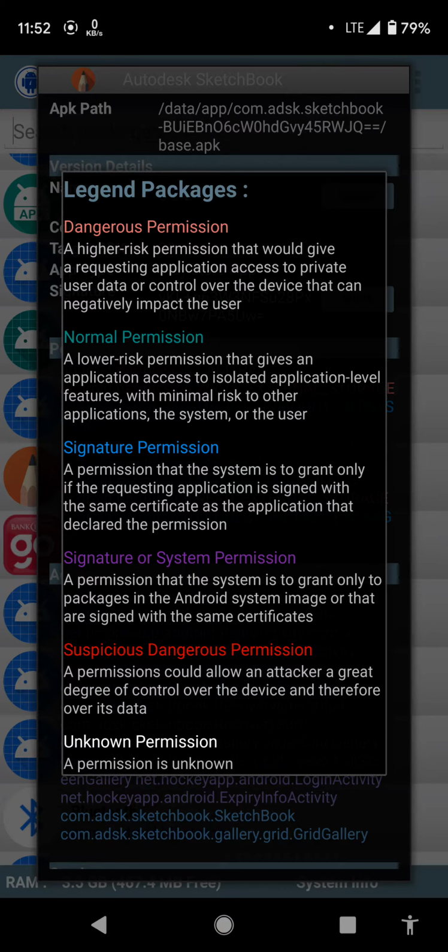These permissions are separated by color. The dangerous permission is red pink. Normal permission is green. Signature permission is blue. Signature or system permission is purple, and suspicious dangerous permission is red. And the unknown permission is white.